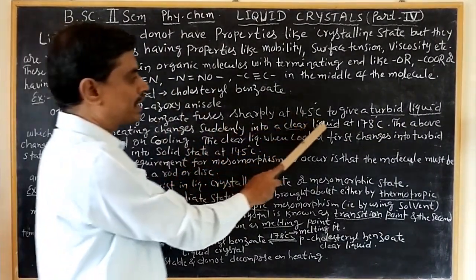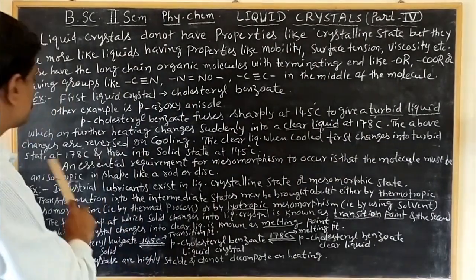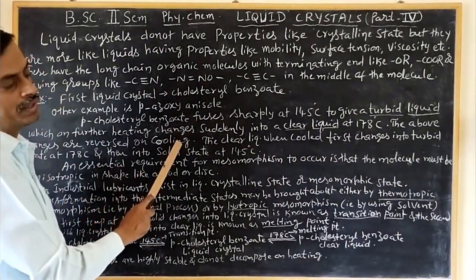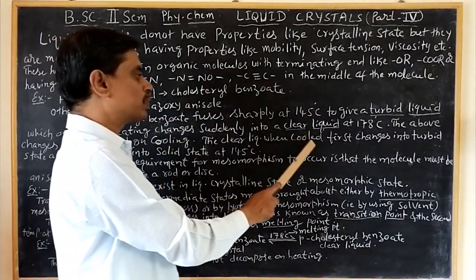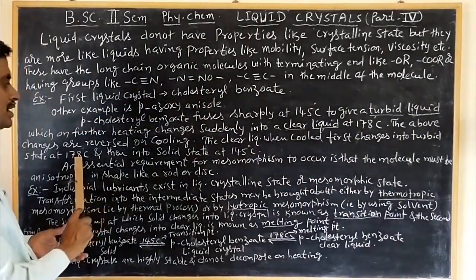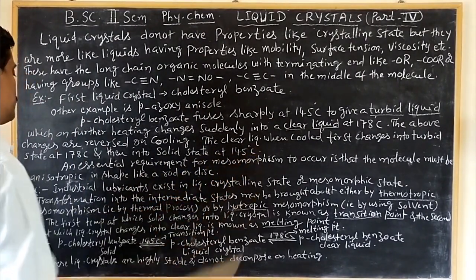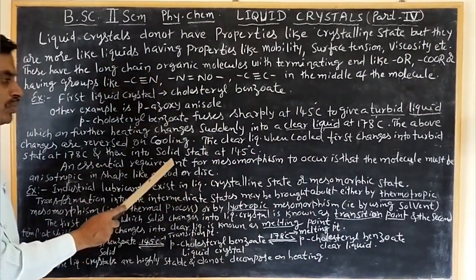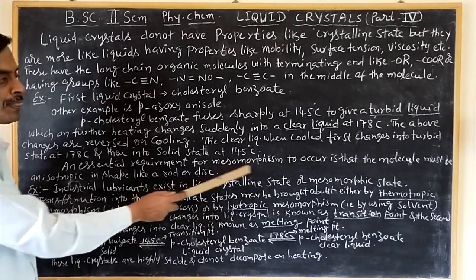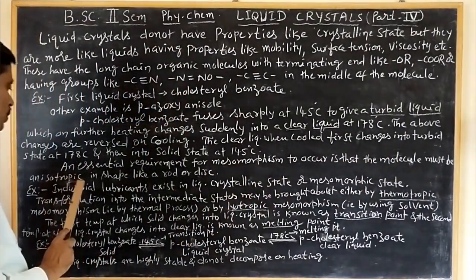Cholesterol benzoate fuses sharply at 145 degrees Celsius to give a turbid liquid, which on further heating changes suddenly into a clear liquid at 178 degrees Celsius. The above changes are reversed on cooling. The clear liquid when cooled first changes into a turbid state at 178 degrees Celsius and then into the solid state at 145 degrees Celsius. An essential requirement for mesomorphism to occur is that the molecule must be anisotropic.